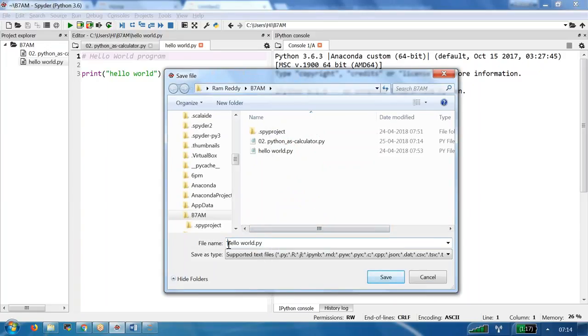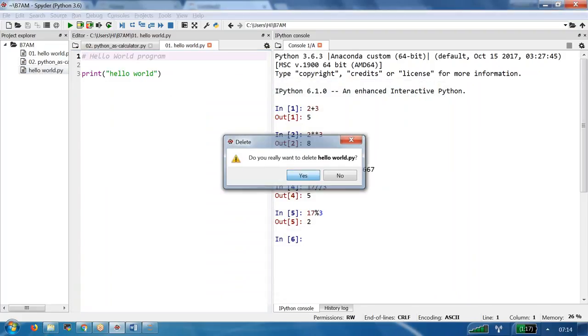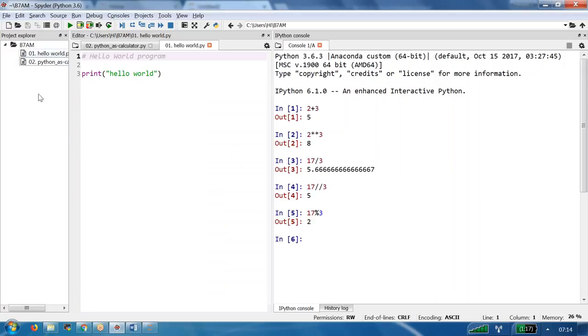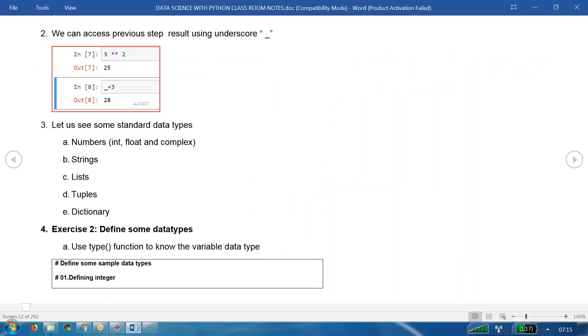So we are changing this name as, let us say, 01 dot. Okay, right. Try to organize so that which one you did first and which one second, we come to understand. At the end, if you take the 7 a.m. folder, that is what you executed in our training room, you come to know. Any exercises, try to do like that. This is about the first topic, Python as calculator. We learned about it, right? Please practice this one.